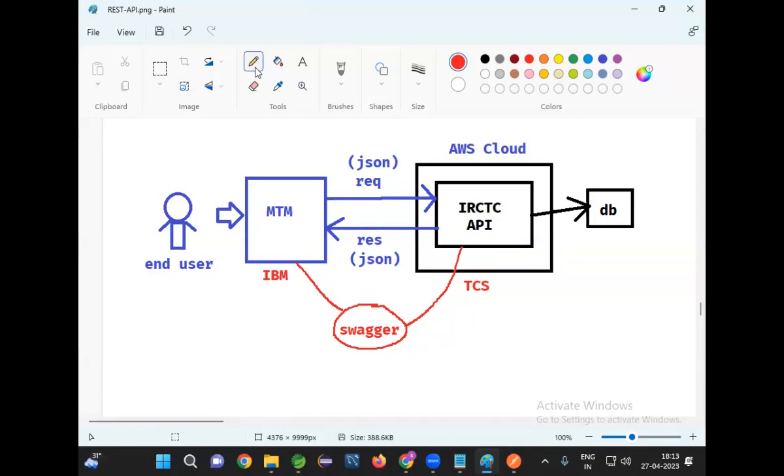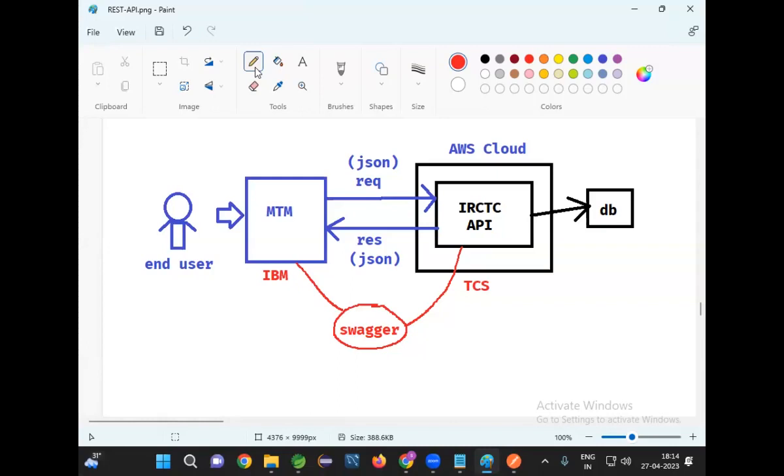Clear? Now you got the clarity. What is API? What is Swagger? API means it will contain some business logic to perform business operations. I developed my API. My API can be accessed by multiple consumers in the market. Whoever wants to access my API should know my API details. To provide my API details, I will go for Swagger documentation.